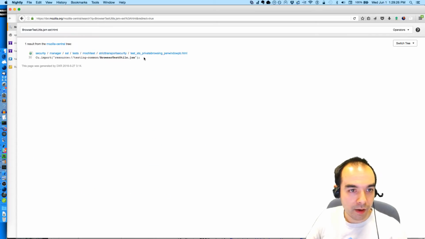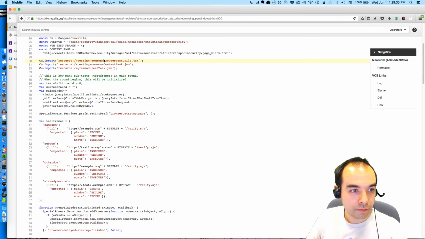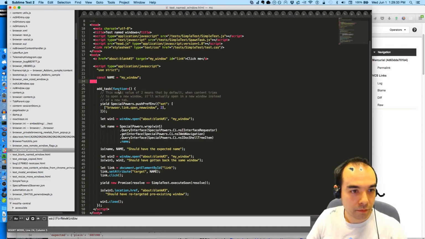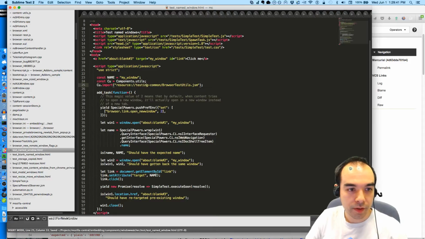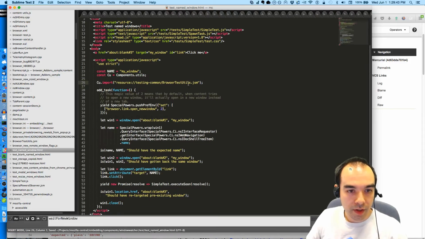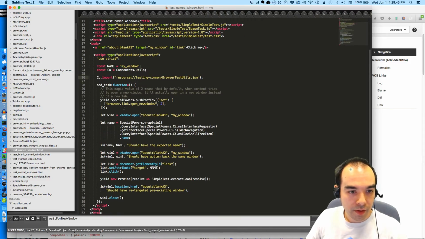And I think, yeah, we import one here. const cu equals Components.utils.import testing browser test utils.